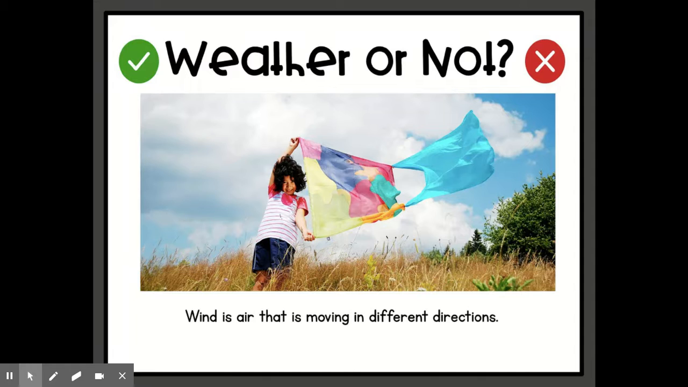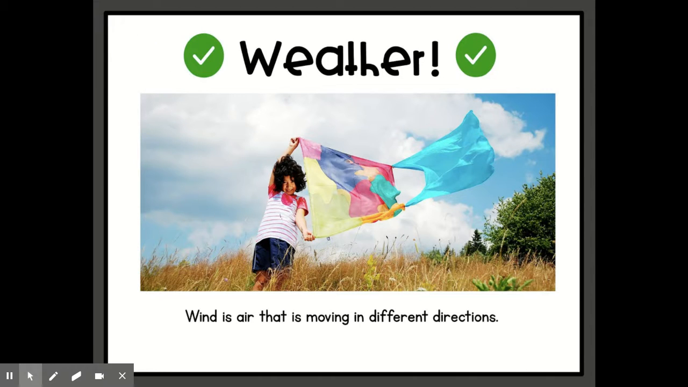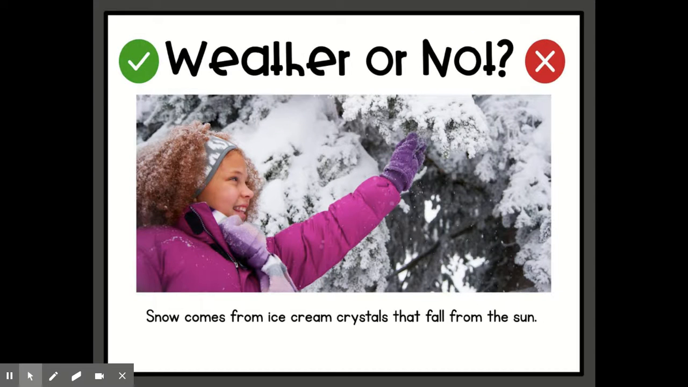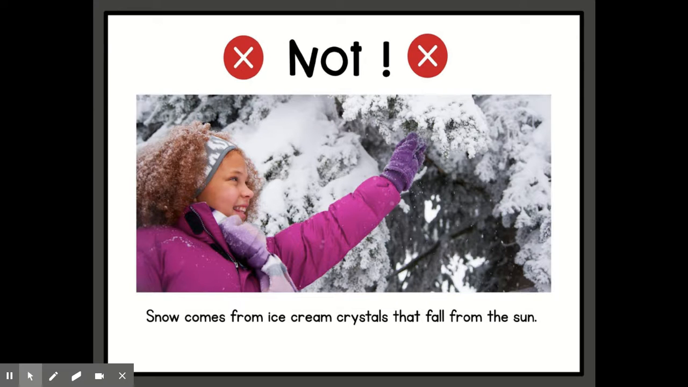All right, weather or not: wind is air that is moving in different directions. Thumbs up or thumbs down? Right, it's a thumbs up. It is. They are moving in different directions. All right, what about this one? It says, snow comes from ice cream crystals that fall from the sun. Right, your thumb should be down. They do not come from ice cream crystals. That would be cool though. Remember, they come from the clouds as well, and it's all about how cold it is.